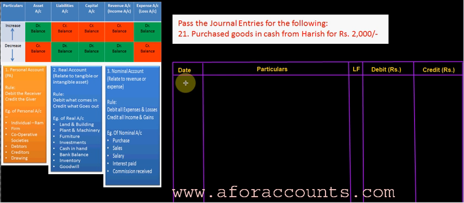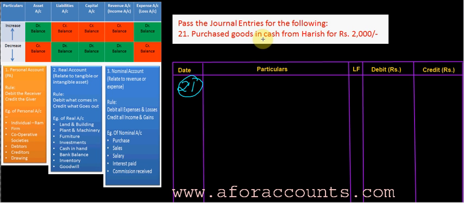Entry number 21. Purchase goods in cash from Harish for rupees 2000. Seems to be a very simple entry. We are purchasing goods in cash from Harish for rupees 2000. But yet a confusing entry.